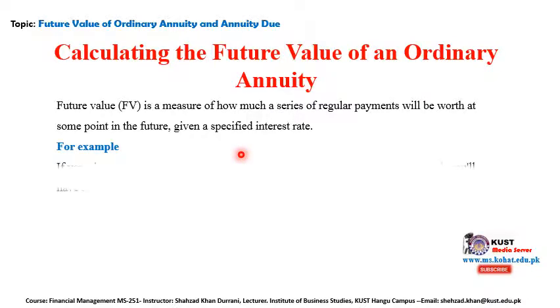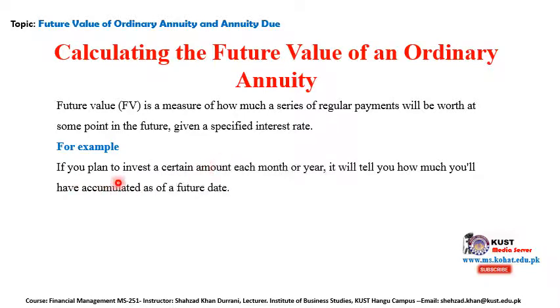An example of this can be if you plan to invest a certain amount each month or year. It will tell you how much you will have accumulated as of a future date. So, for example, how much you will accumulate after a year, or after 5 years, after a series of payments.